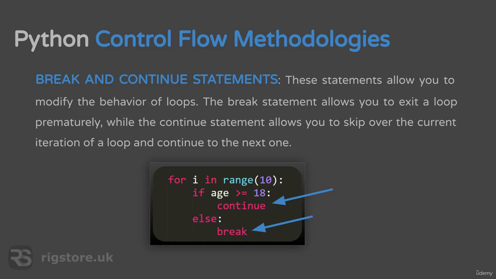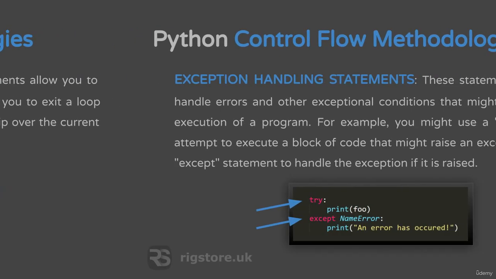Break and continue statements. These statements allow you to modify the behavior of loops. The break statement allows you to exit a loop prematurely, while the continue statement allows you to skip over the current iteration of a loop and continue on to the next one.